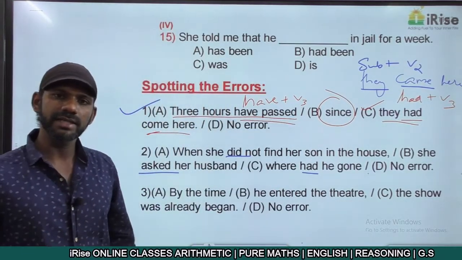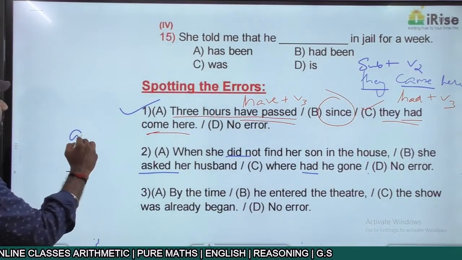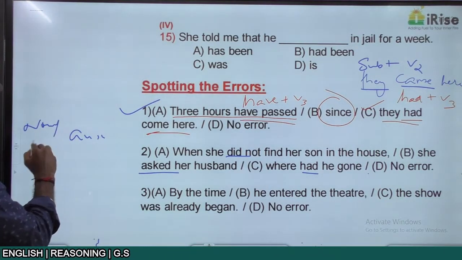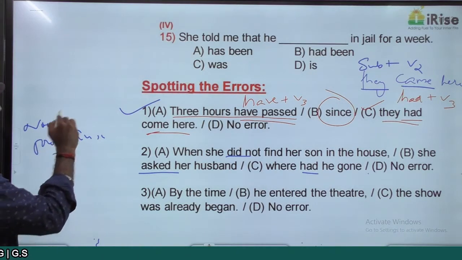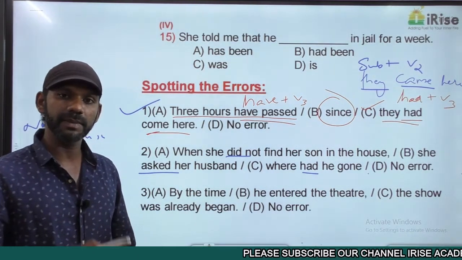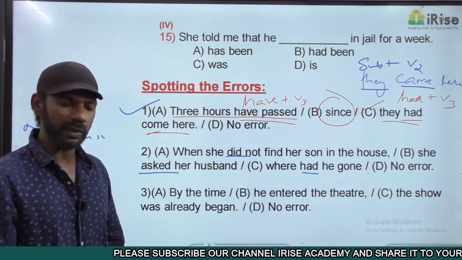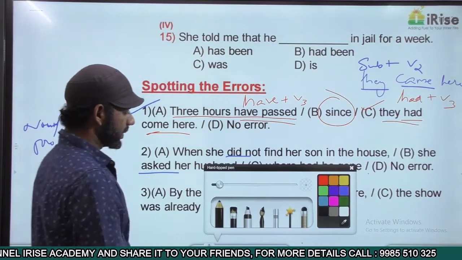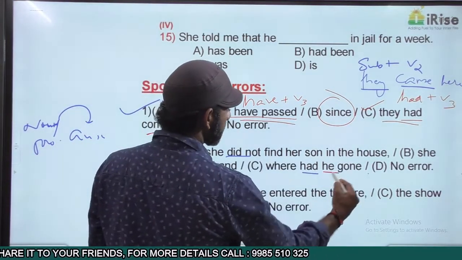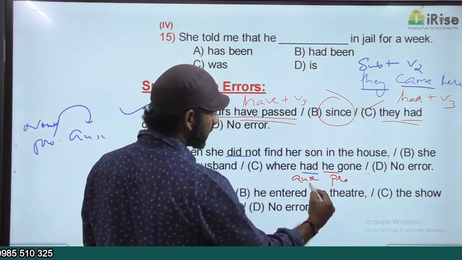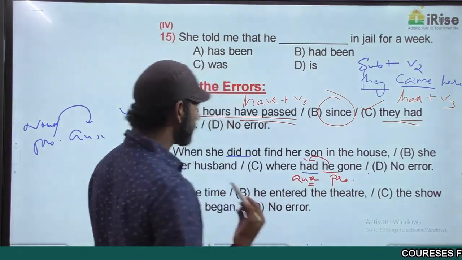If it is not interrogative, the auxiliary verb must come after the noun or pronoun. That is the rule we discussed. So if it is not interrogative, the auxiliary verb must always come after the noun or pronoun. Come to the last part of the sentence here. Where had he gone? He is the pronoun here. Had is the auxiliary verb. The auxiliary verb is coming before the pronoun.